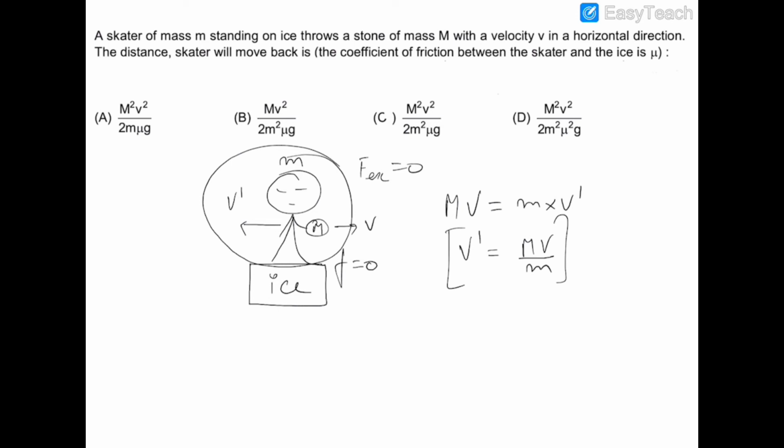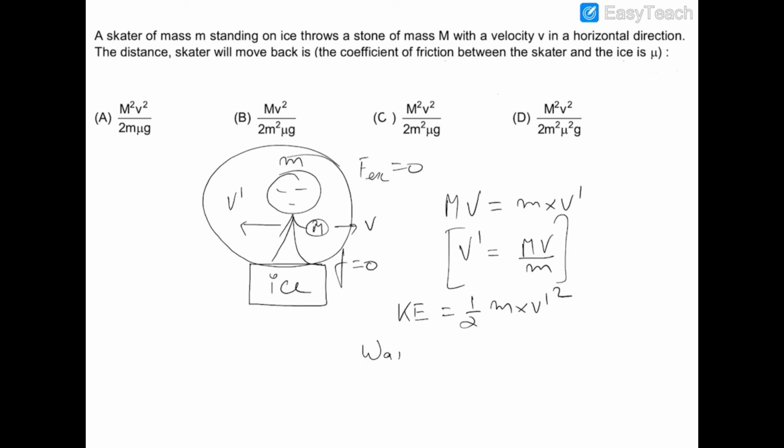So obviously to calculate that distance, we can equate the kinetic energy of the skater, which is initially half small m into v dash square, and at the moment when the skater is retarded and comes to rest, the complete kinetic energy of the skater would be utilized in work done against friction.